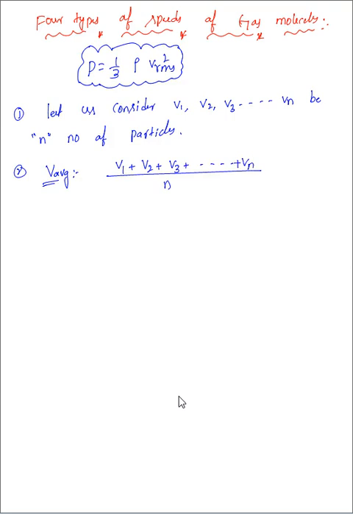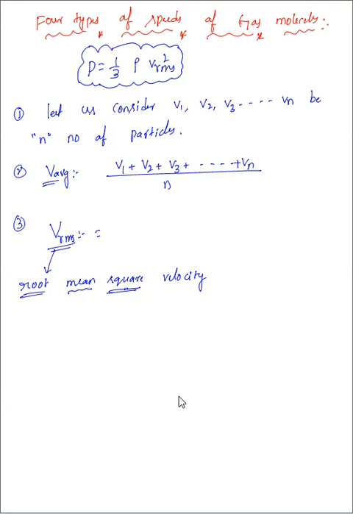Next, VRMS we need to calculate. So RMS stands for what here? Root mean square velocity. Now how can we do this? First we have to work from the backside: square each velocity. Then we have to take the mean of that, then we have to take the root of that. So first square each velocity.